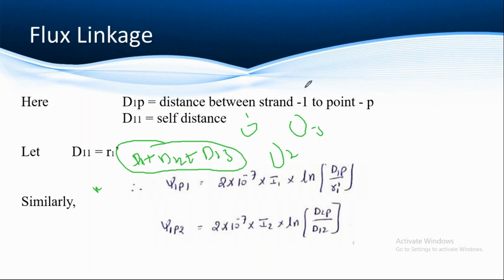Geometric mean distance is used when we are using parallel conductors. If you want to find the parallel conductors, or one conductor and point P, at that time you have to use the GMD. If you are calculating within the conductors you have to use the GMR, given by D11 plus D12 plus D13 like that. Right, this is the correct answer. Cube root of D1, D2, D3.